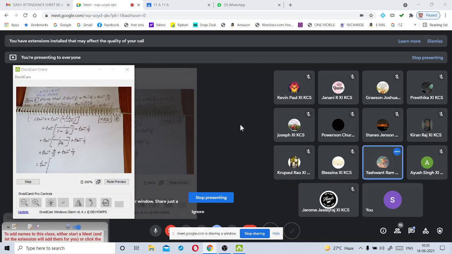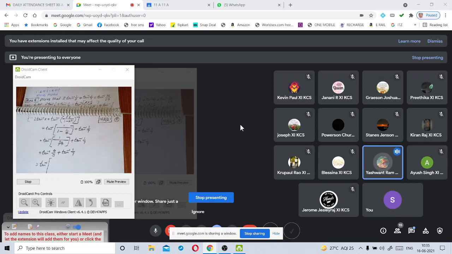Sir, tan inverse x plus tan inverse y is equal to. Tell me the formula. Do you know it or not?